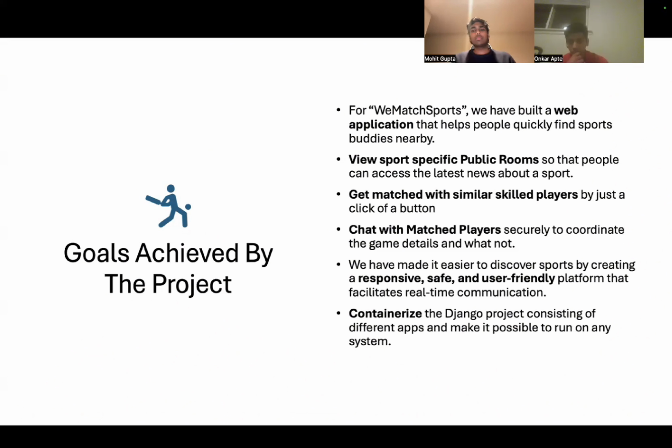Some features that we have: we can view some sport specific public rooms so that you can get the news about a specific sport. You can get matched with similar skilled players using our matchmaking microservice. You can even chat with the matched players. And we have also built a responsive, safe, and user-friendly platform that facilitates real-time communication. We leverage Secure Sockets Layer to secure the whole of the system. And finally, we have containerized our Django project using Docker and Kubernetes.